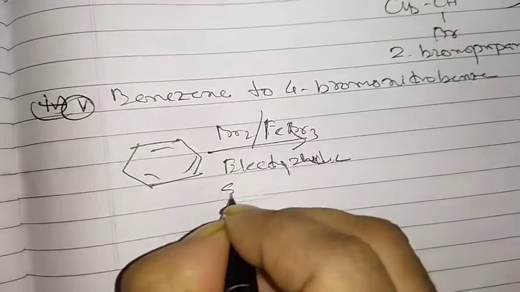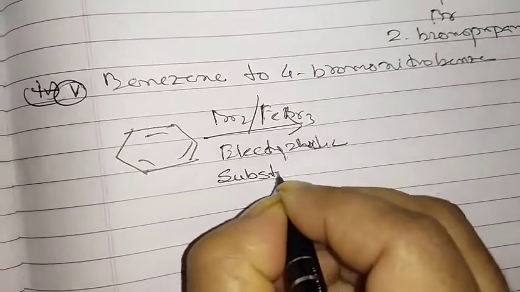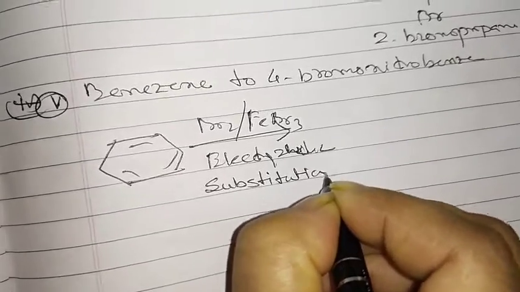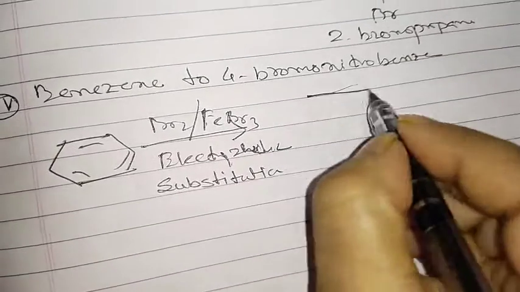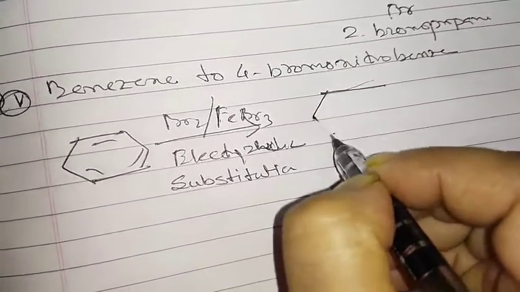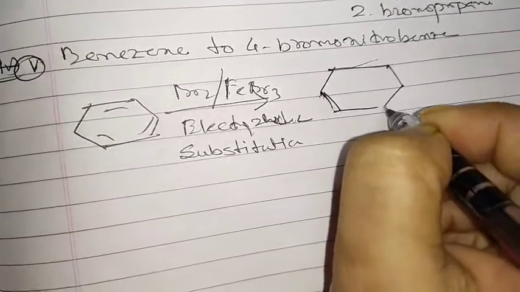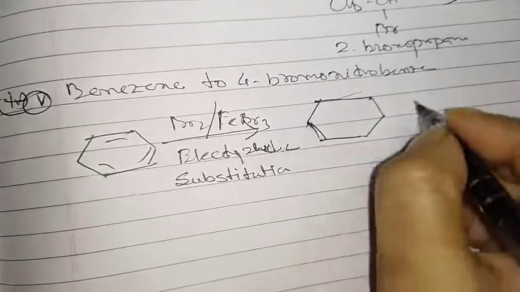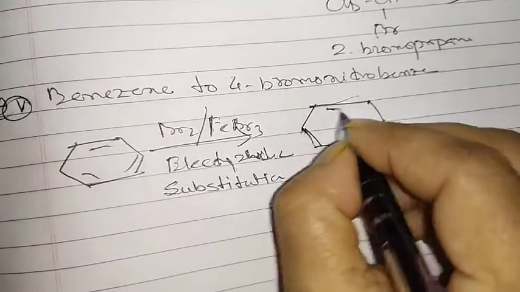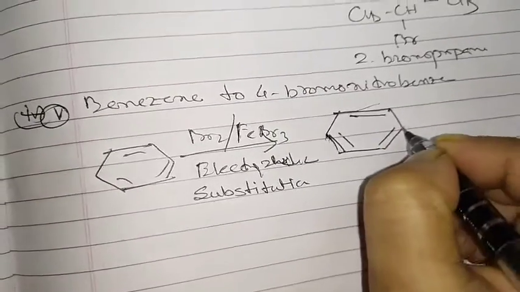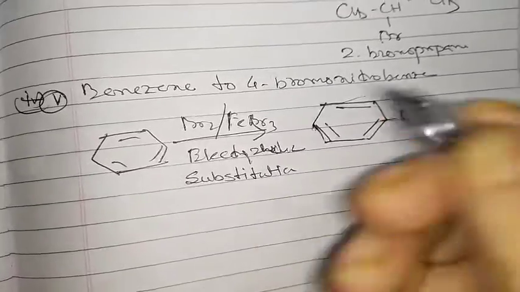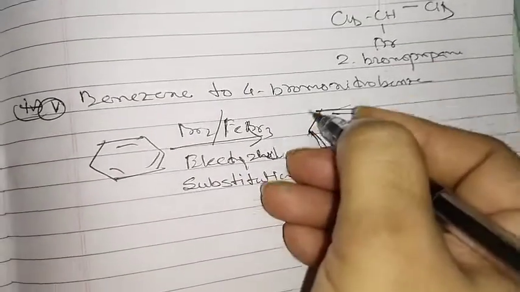What do we call this? Electrophilic substitution. Now what do we have to add here? We are adding the bromine in the aromatic ring. So bromine is added. Bromine is electron donating.